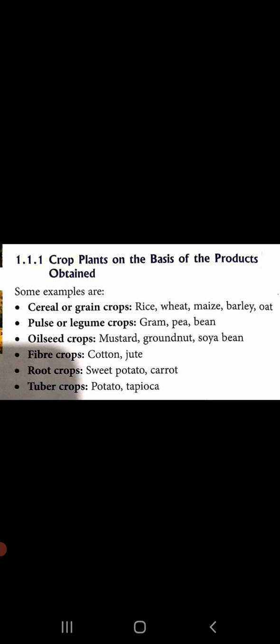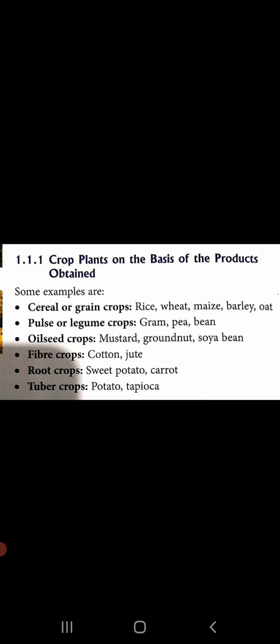Then third one is oil seed crops, which includes the crops that provide us with the oil. Their seeds basically help us in providing the oil. Like mustard oil, we get it from mustard seeds. Groundnut oil is obtained from groundnuts. Yes. Then the fourth type of crop is fiber crops, which includes cotton, jute.